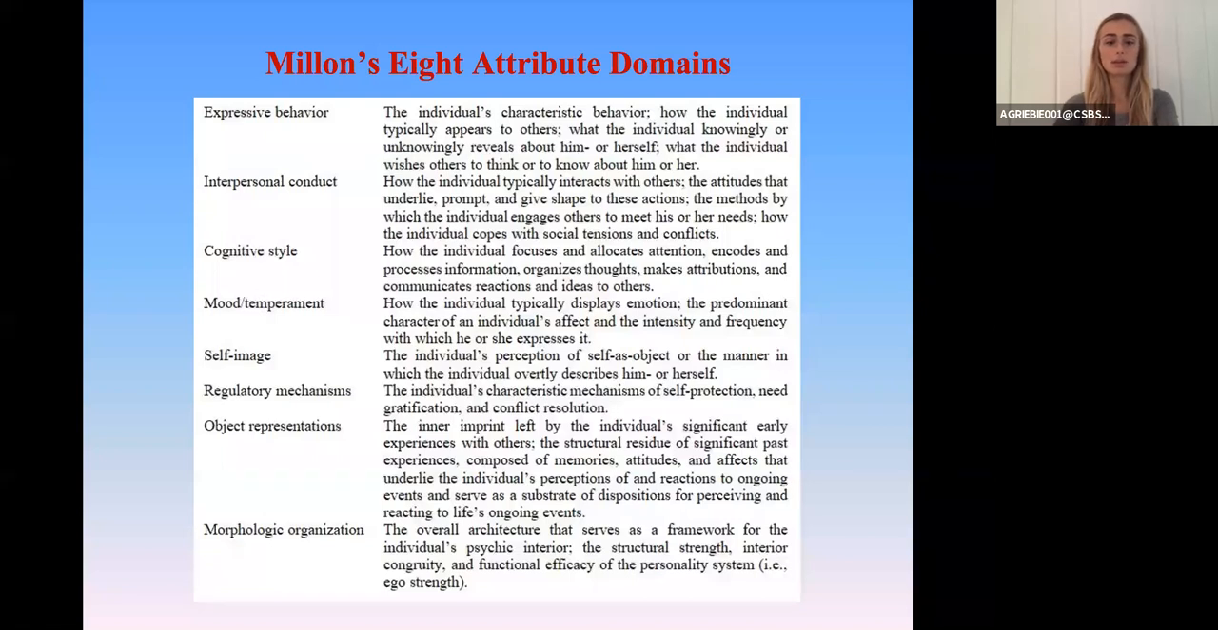Using this method, once you determine the primary personality traits for an individual, you can also infer their regulatory mechanisms, object representations, and morphologic organization, but these last 3 attribute domains are left out of the assessment because they're difficult to assess from a distance and instead can be inferred.